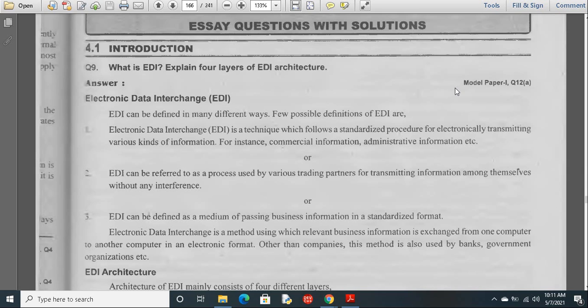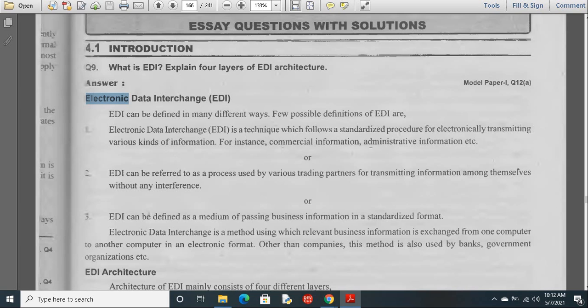With the help of that application, we can transmit the data from one person to another person, or one computer to another computer. Here it can be defined in different ways. In short form we call it EDI, electronic data interchange. The name itself describes it: we can interchange the data electronically, interchanging in the sense of transmitting the data. EDI is a technique which follows a standardized procedure for electronically transmitting various kinds of information. It can be a text, a video file, an audio file, any document, or whatever it might be.